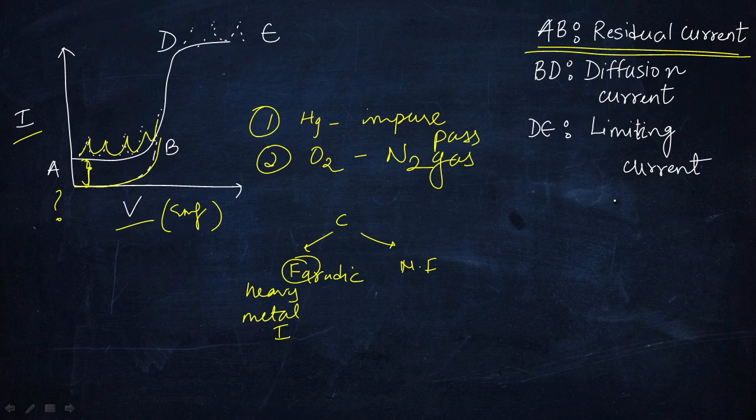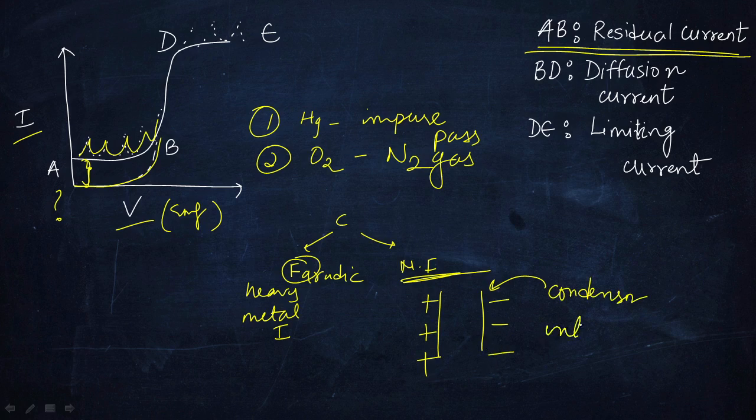Then another reason for the residual current might be non-Faradic in nature. So what happens is, when we have an electrode and an electrolyte, this might be familiar. This looks like a condenser, right? So this is what happens between the electrode and electrolyte. An interface is formed, a double layered interface is formed, right? So that is non-Faradic in nature. This type of current is non-Faradic in nature.